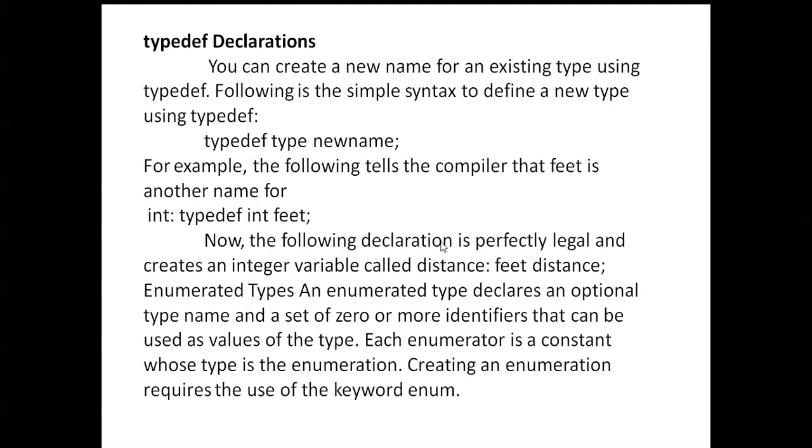Now the following declaration is perfectly legal and creates an integer variable called distance: feet distance. Enumerated type: an enumerated type declares an optional type name and a set of zero or more identifiers that can be used as values of the type. Each enumerator is a constant whose type is the enumeration. Creating an enumeration requires the use of the keyword enum.